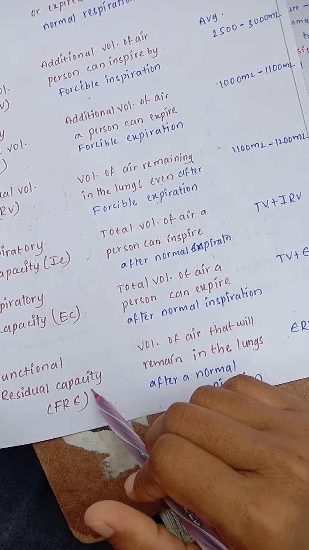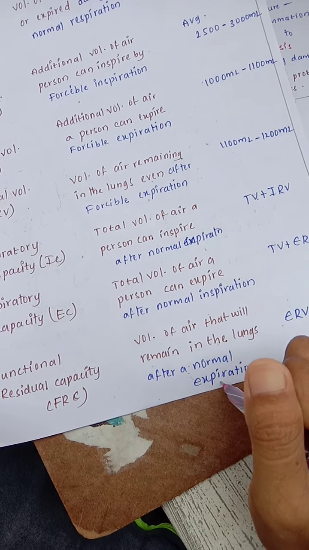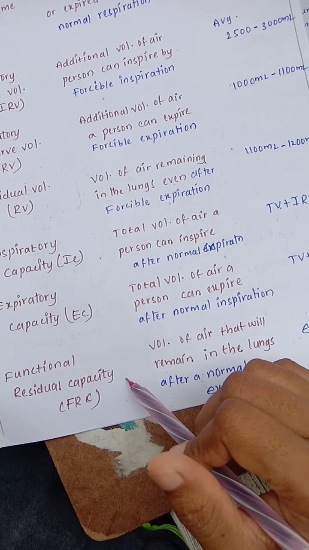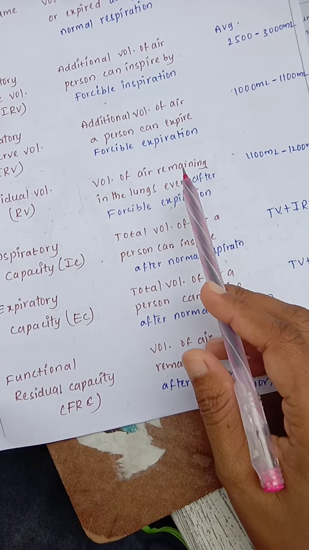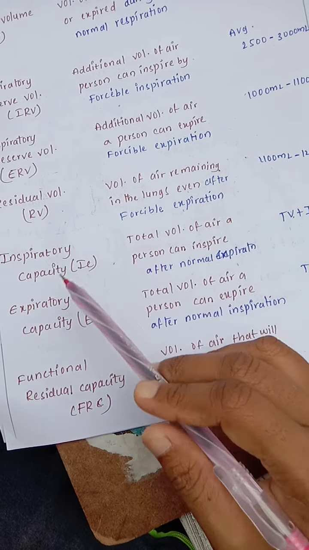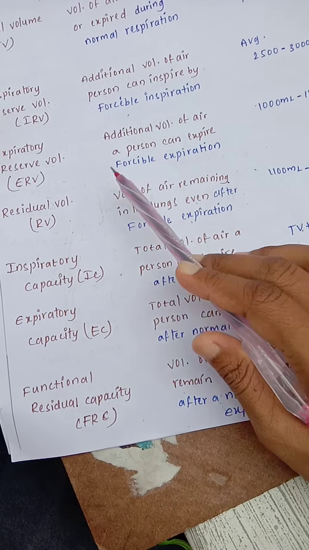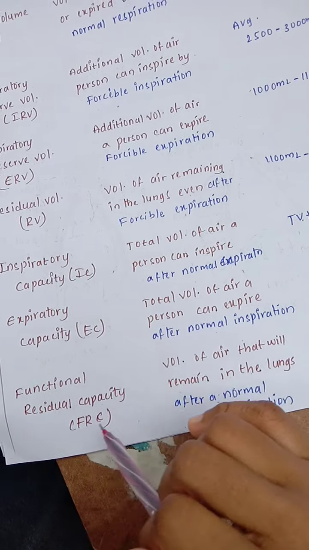Functional residual capacity: the volume of air that remains in the lungs after a normal expiration is called the functional residual capacity. But residual volume is what remains in the lungs after forcible expiration. Functional residual capacity is the expiratory reserve volume along with the residual volume.